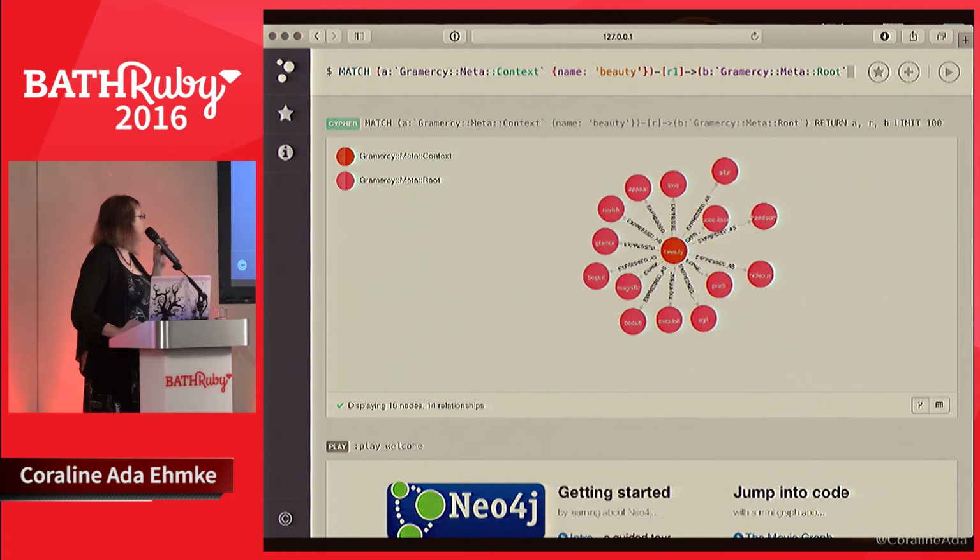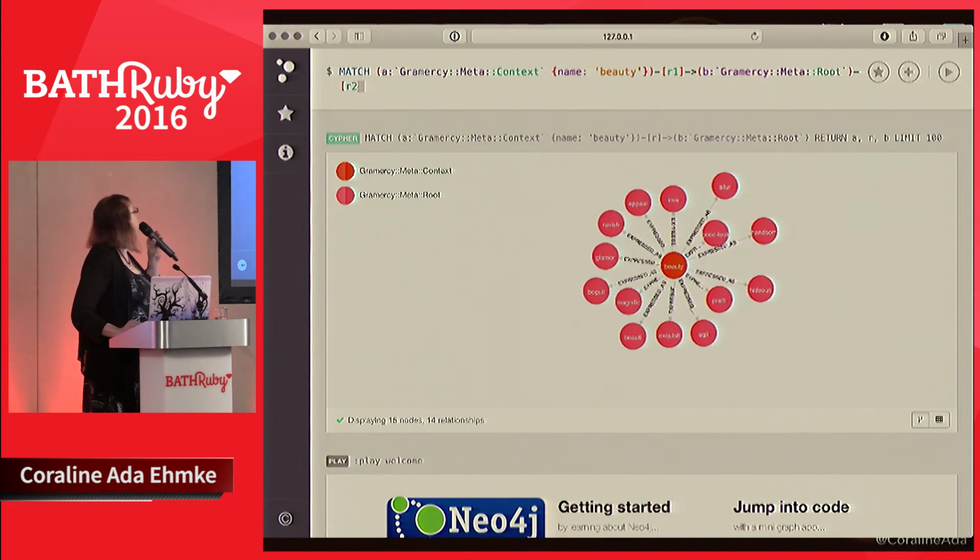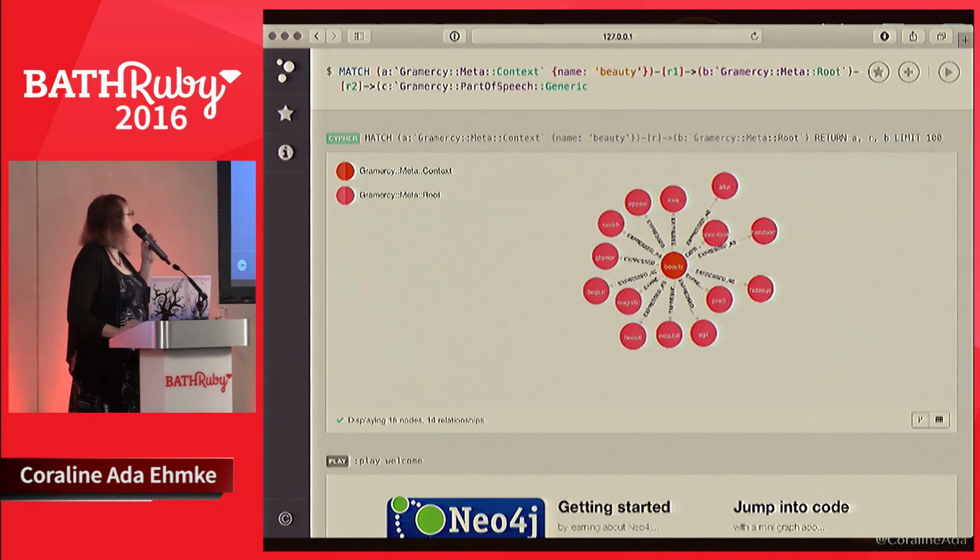And we're going to go one layer deeper in our relation, with a directional relation R2 to node C, which is a Gramercy part of speech generic. And we're going to return all of the nodes and relations that we referenced.